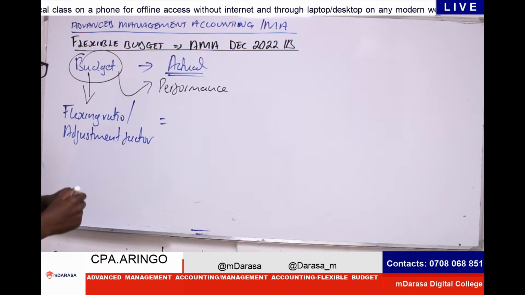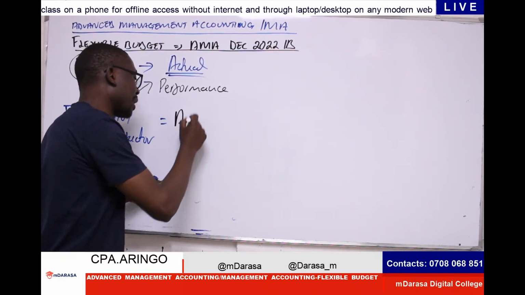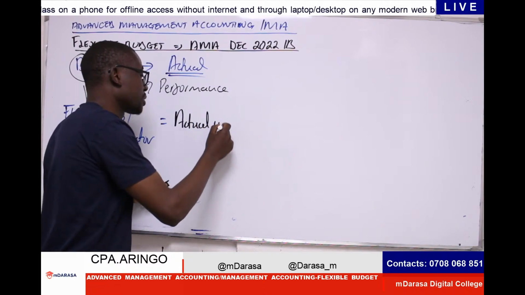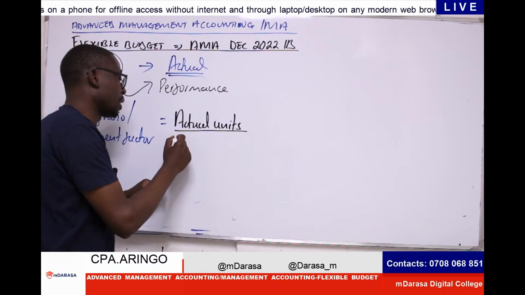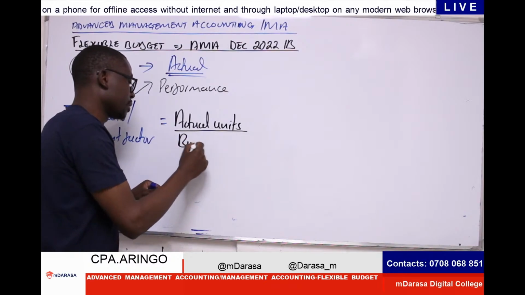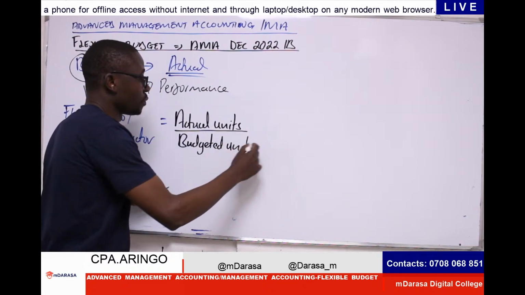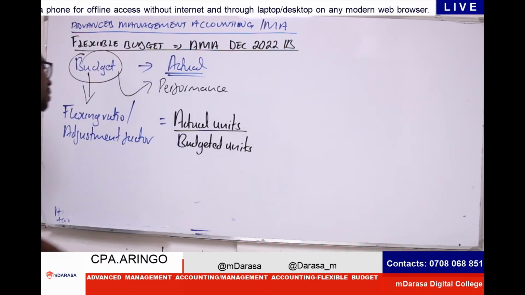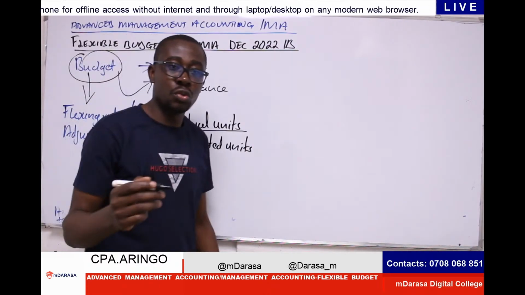To prepare our flexing ratio, we will be required to have our actual units, and we are going to divide by our budgeted units. Working this out gives us what you refer to as the flexing ratio.